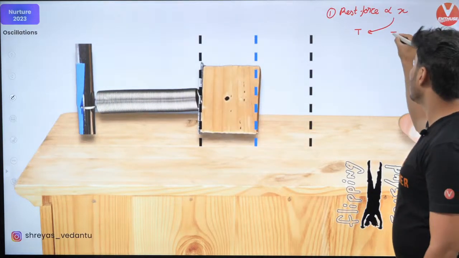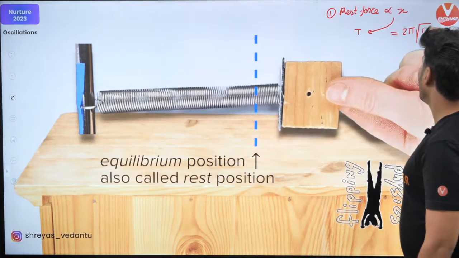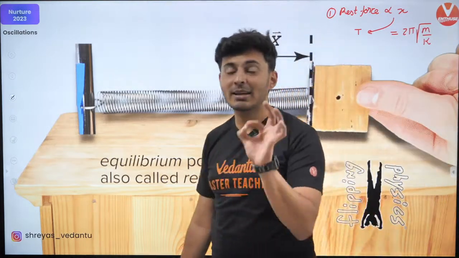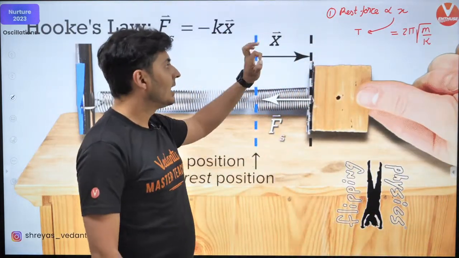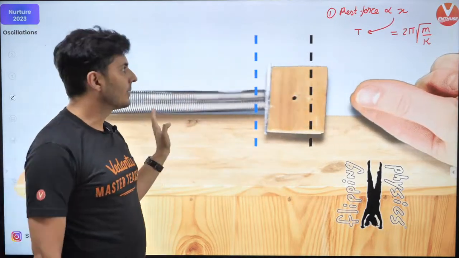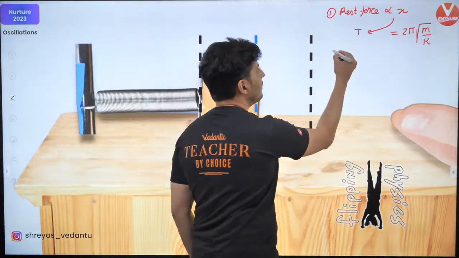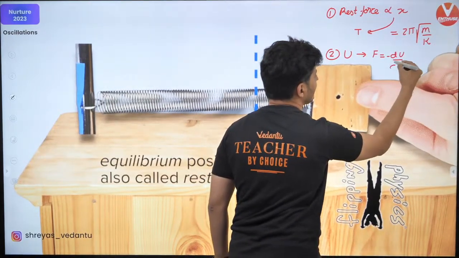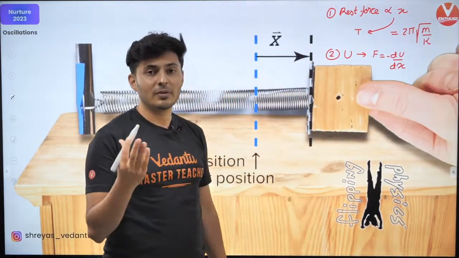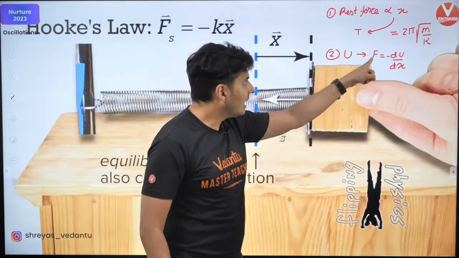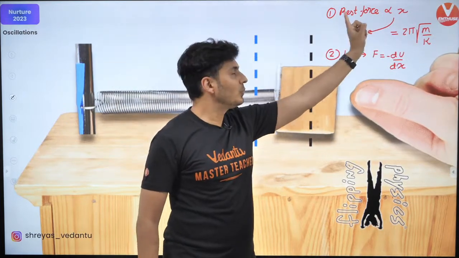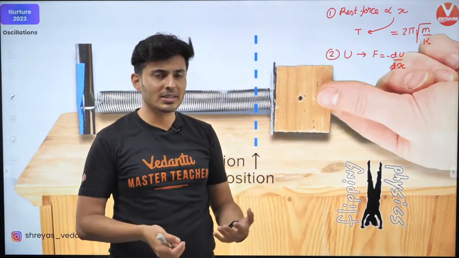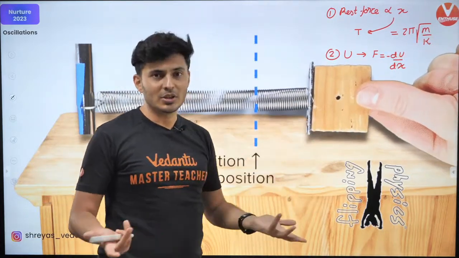And the value of the time period is 2 pi under root of m by k. Keep this in mind. So time period is 2 pi under root m by k, where k is that constant of proportionality and m is the mass which is oscillating. Another way is, if you know the energy, then use F is minus du by dx. Once you differentiate u with respect to x, again you will get force proportional to x. Again you can find the time period. So if energy is given, find force. If force is given, then find the constant of proportionality.